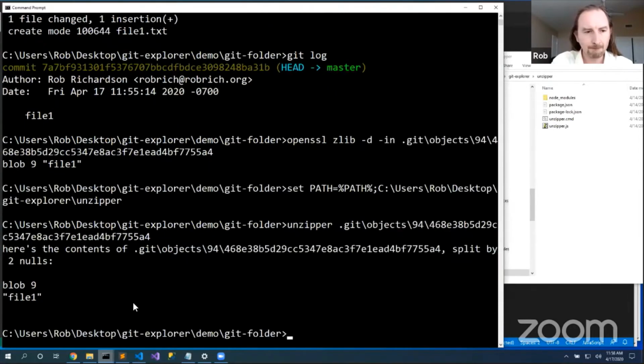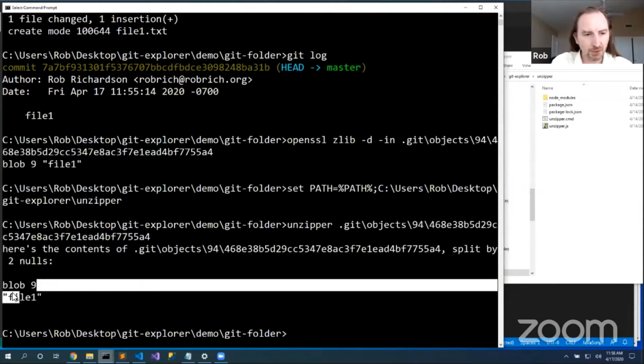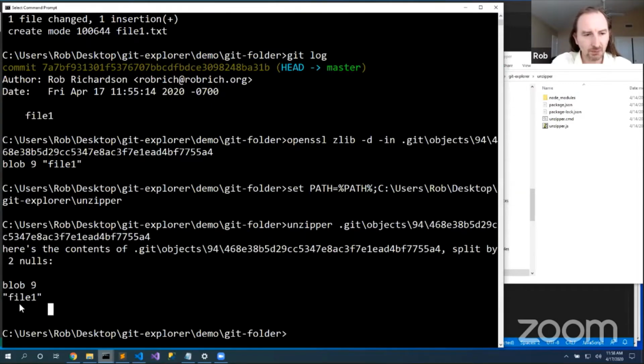94/48. Now I am splitting by nulls here, so we see that there was a null between here, and then we have 9 bytes. 1, 2, 3, 4, 5, 6, 7. The carriage return, and then a null. There's the 9 bytes. But actually, this 94 isn't the one that we see in this commit message. This is 7a. So let's go look at that one.